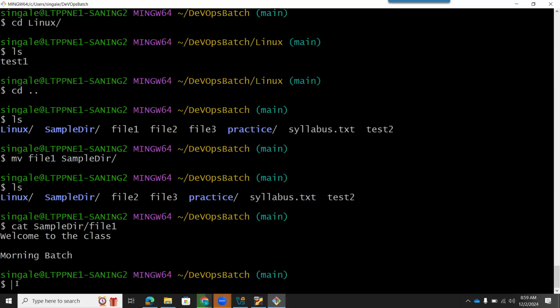So I hope everyone understood now how to create files in Linux, how to create a directory, how to copy files from one place to another, how to rename a file, how to move files. So I will stop here and I will open the forum for questions and answers. If you have any questions, you can raise your hand and I will unmute you, and you can speak, or you can type in the chat box if you have any questions regarding today's session or the DevOps batch.